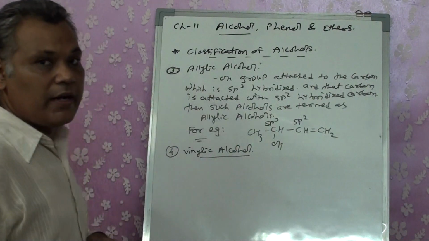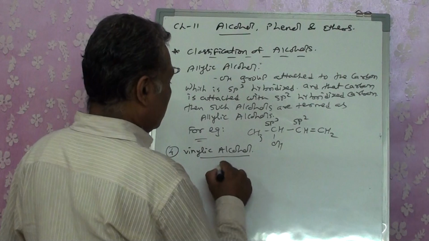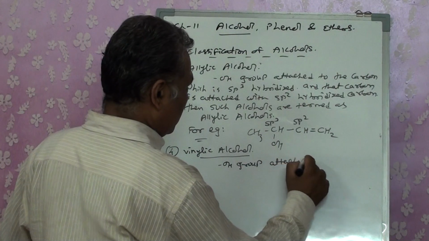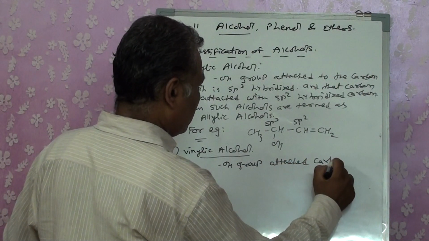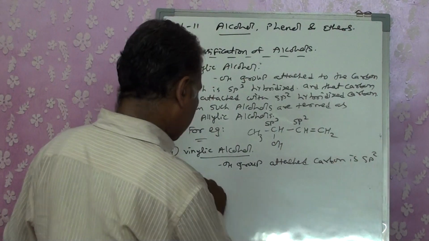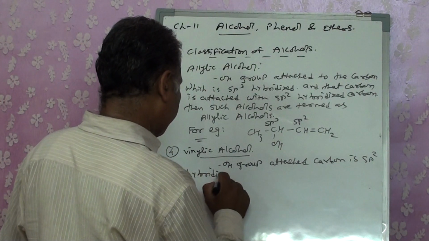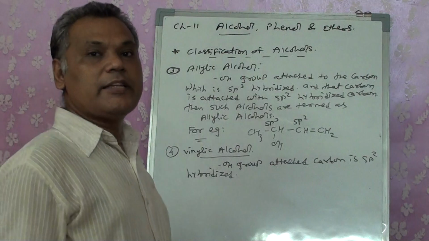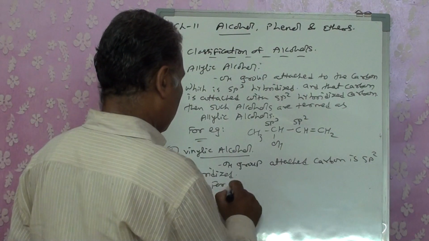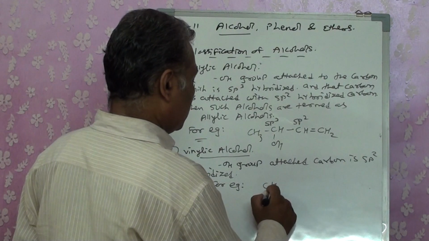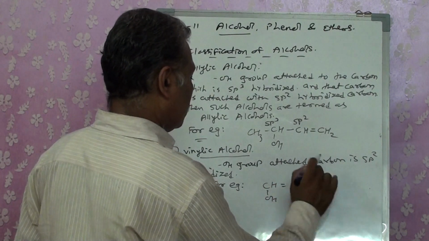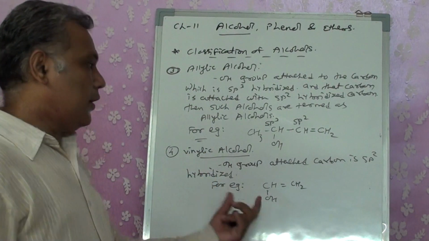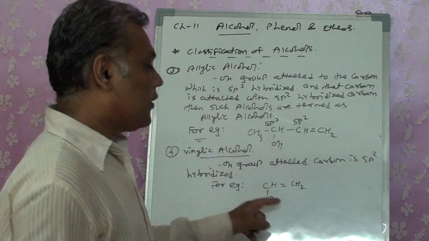The next one is vinylic. What is the difference in it? If the OH group attached carbon is sp2 hybridized, straight away the OH group is attached to the carbon which is sp2 hybridized, like CHOH double bond CH2, we term them as a vinylic OH group.